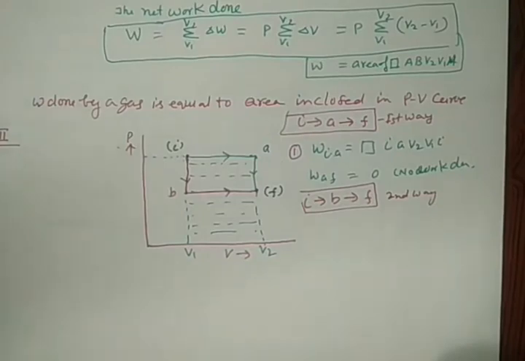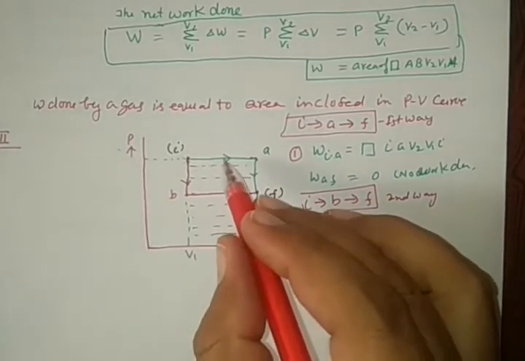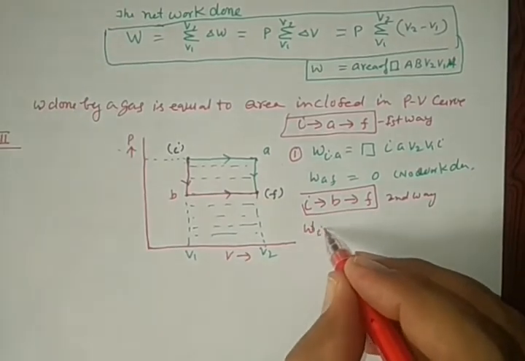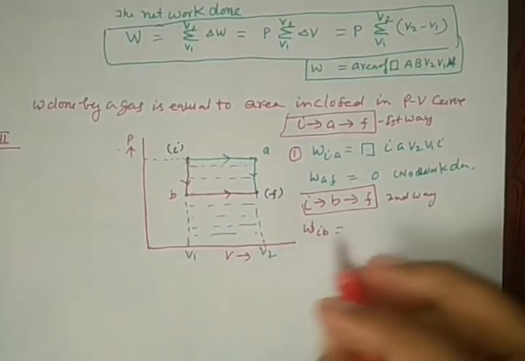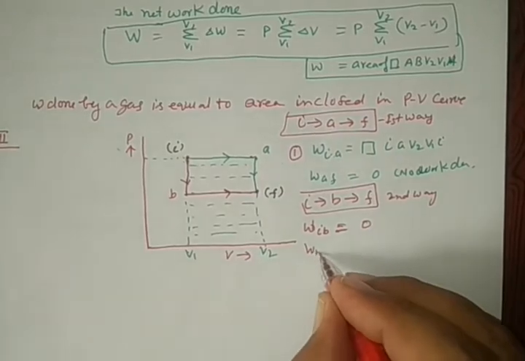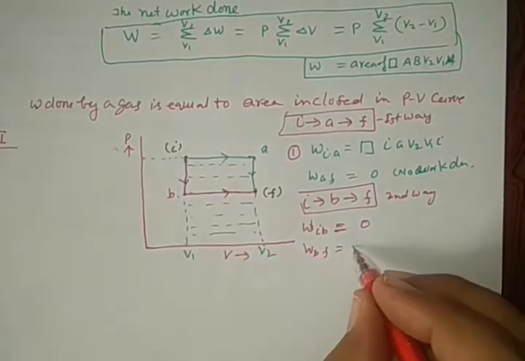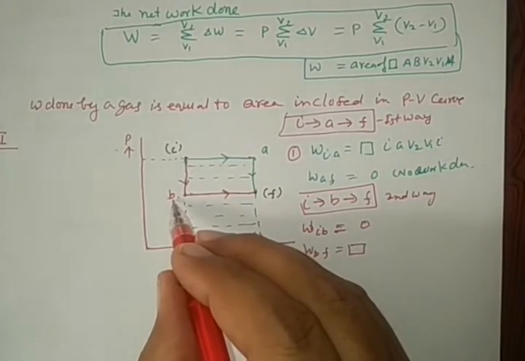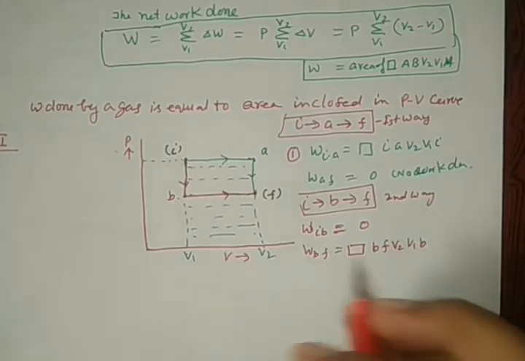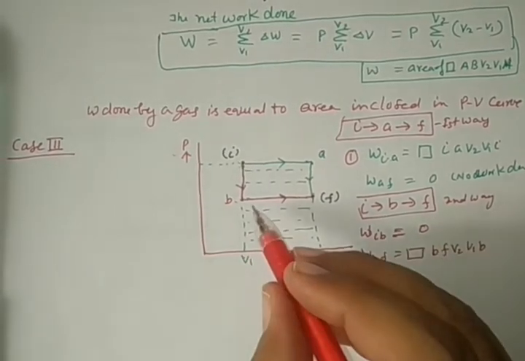See very carefully. When we calculate the work done from the graph by drawing the area, from initial to B there is no change in volume, so work done is 0. Then work done from B to F, see in the diagram, is the area of rectangle BF V2 V1 B. Clear it is? So what is the area of the rectangle?